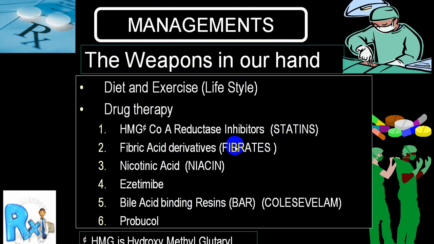Fibrates are mainly utilized for triglycerides. Nicotinic acid is mainly utilized for elevation of HDL. Ezetimibe is very commonly added to statin for further control and to reduce the toxicity of statin, because by that combination you can reduce the dose of both. Bile acid sequestrants are very rarely utilized. So these are the common drugs which are being utilized.